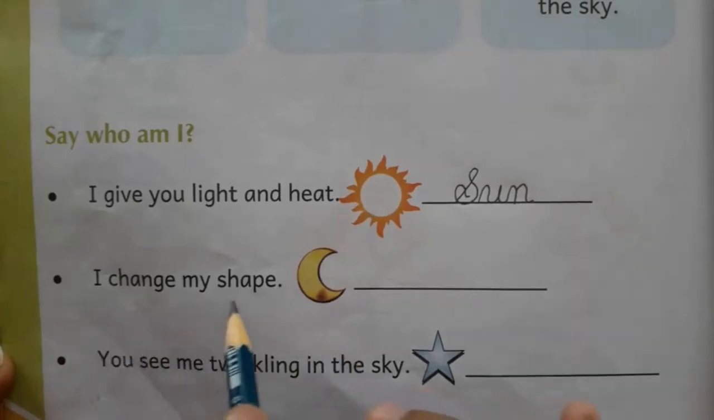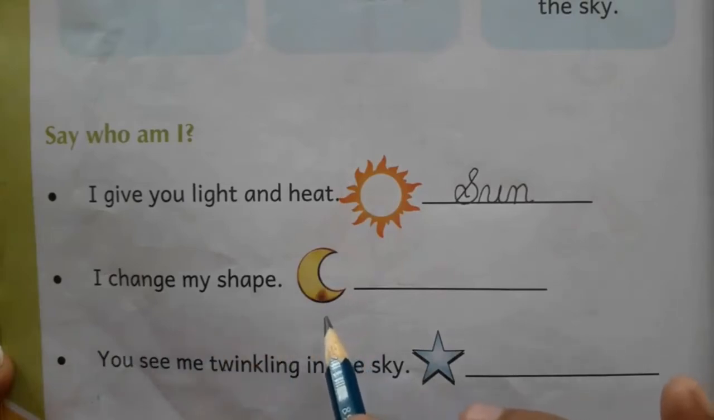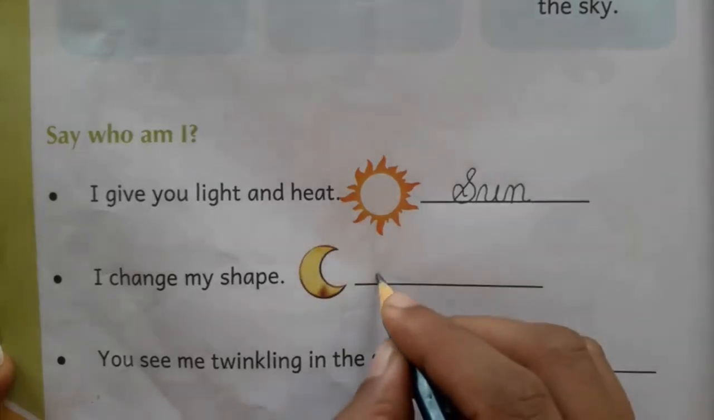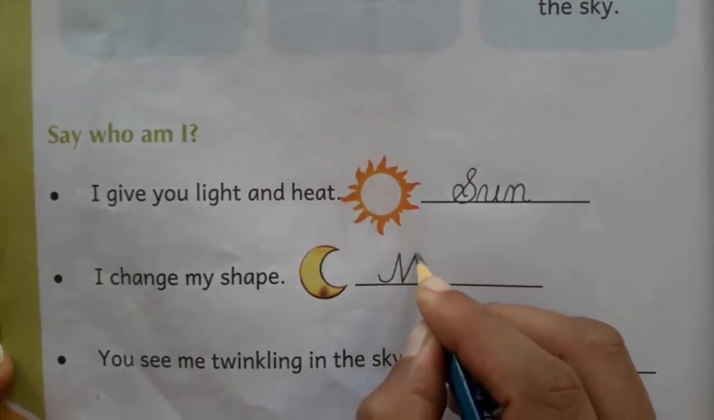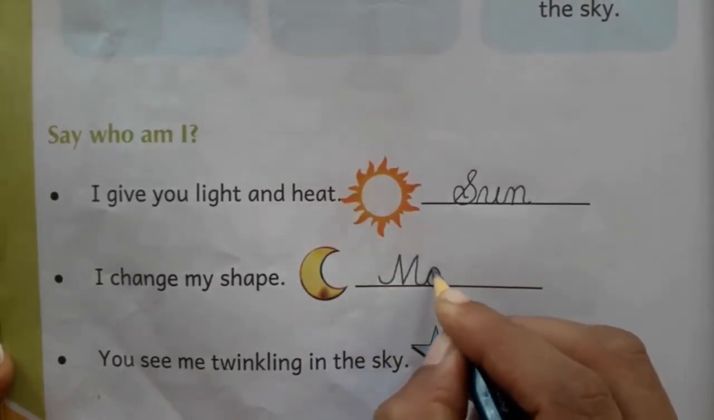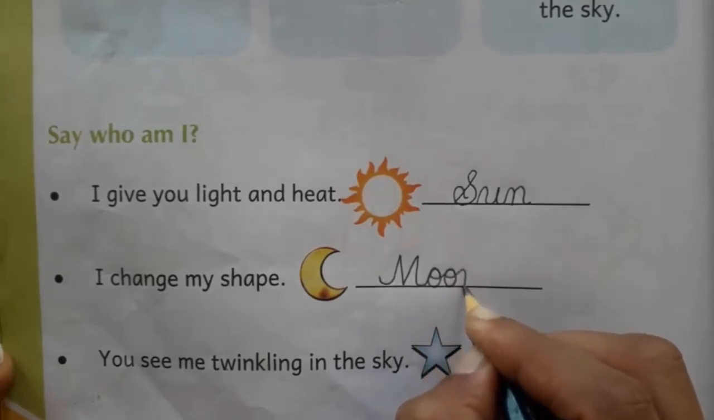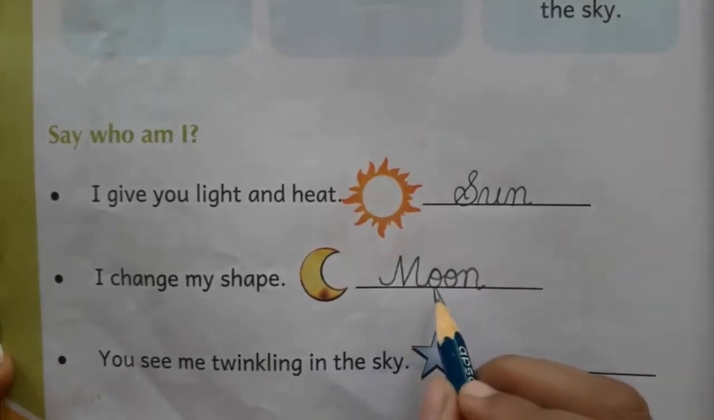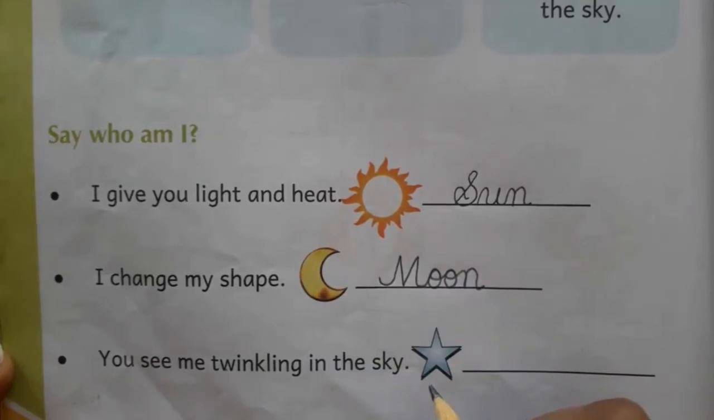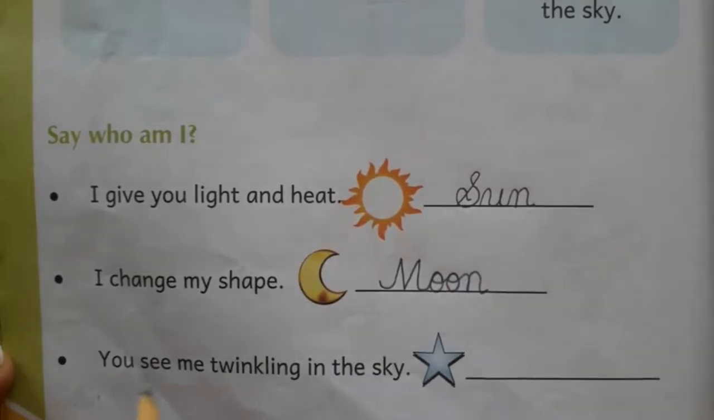Children, move on to the next one. I change my shape. Children, can you see here? This is the moon, right? Children, we can't always see the same moon, okay? Because the moon always changes its shape, right? Write here capital M, small o, small o, small n, okay? M-O-O-N, moon, okay?